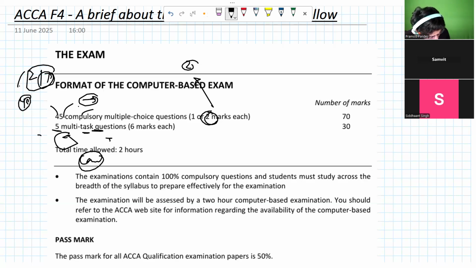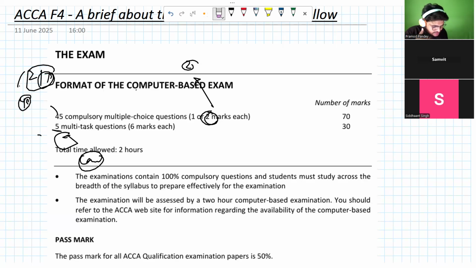So there will be 20 questions of 2 marks, that makes 40. I think it would be better if we go on the number of questions later on.